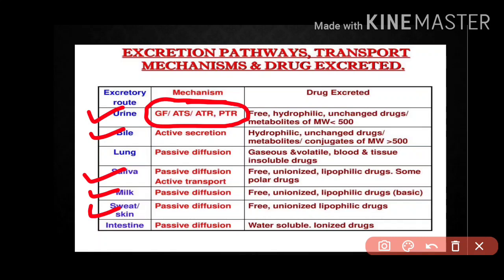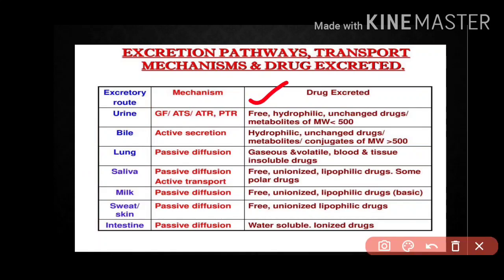So this mechanism leads to drug excretion where the drug can be freely excreted or in the form of hydrophilic or unchanged, and the molecular weight should be less than 500. So this is in the form of urine.